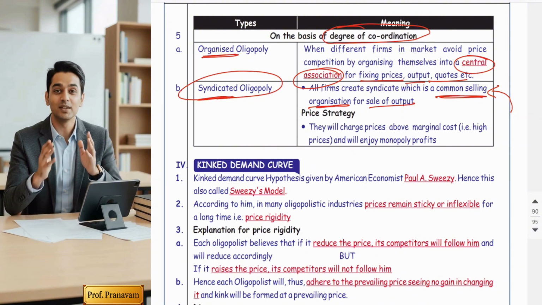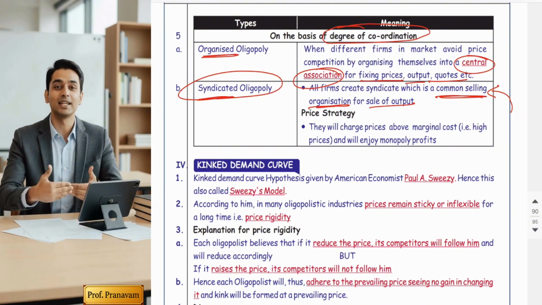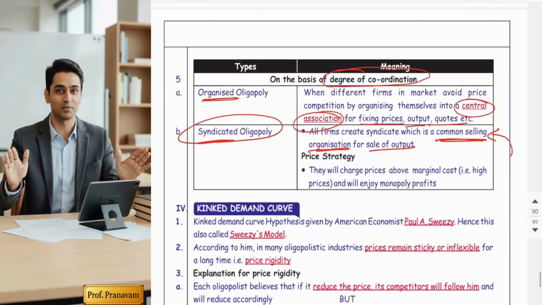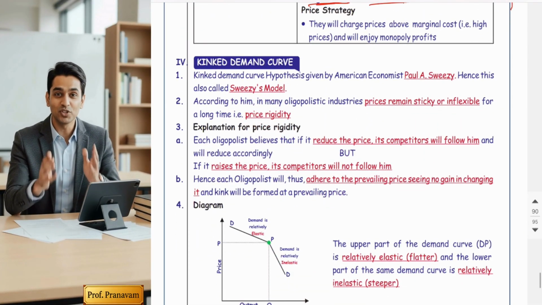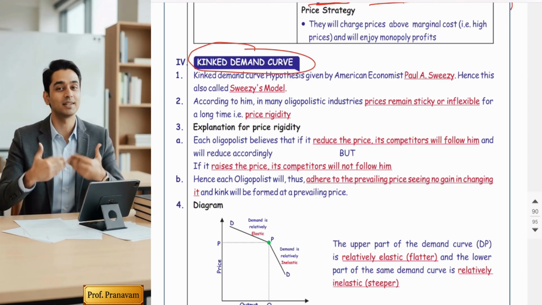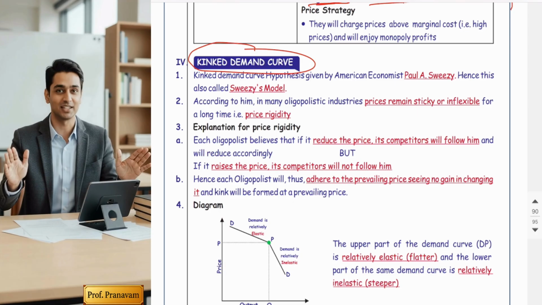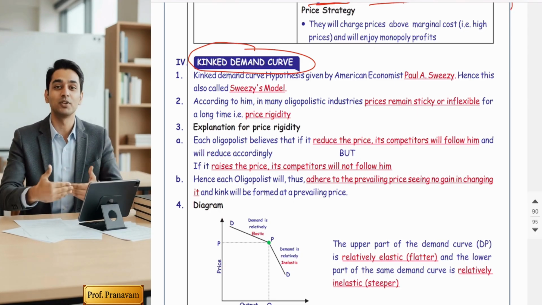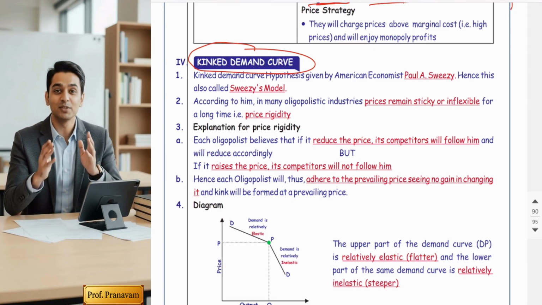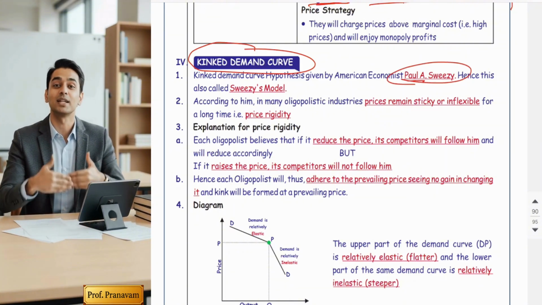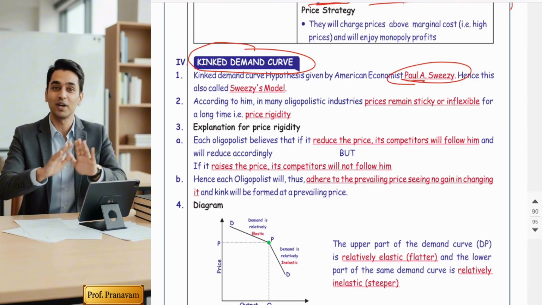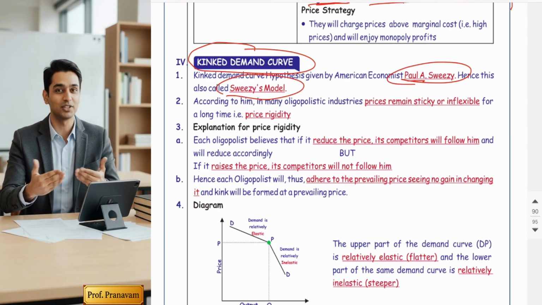That is the feature we have studied. Finally, so many types of oligopolies are there. One liner concept, guys. Now, the most important topic of oligopoly is the kinked demand curve. So, what is this kinked demand curve? Friends, there is one most famous theory in oligopoly. It is given by an American economist, Paul Sweezy. Hence, it is also called the Sweezy model.